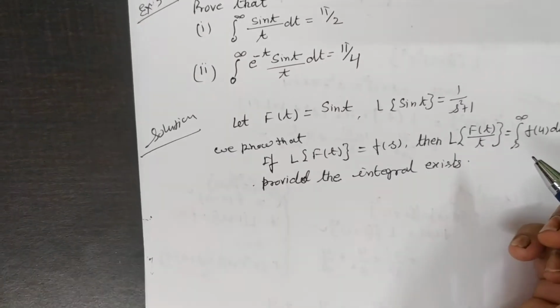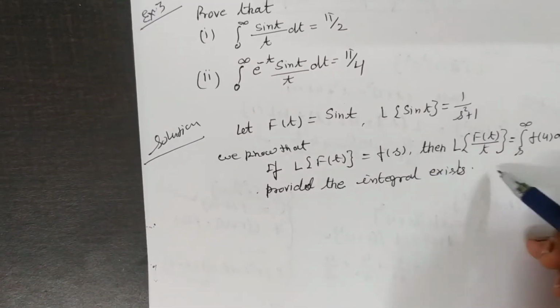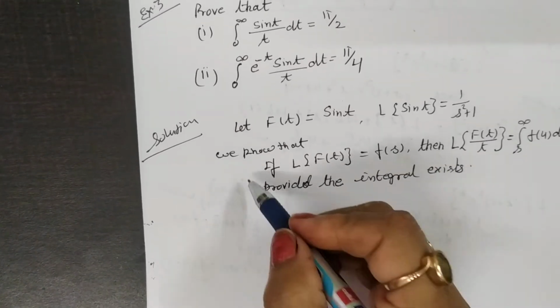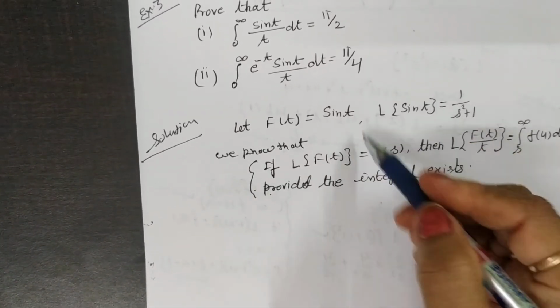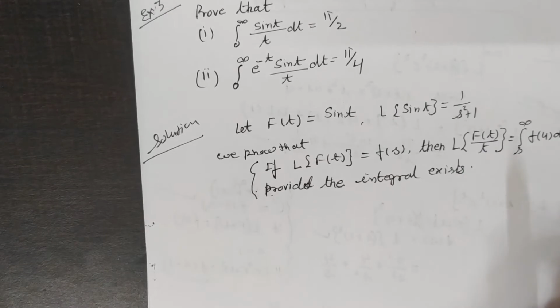This theorem you proved earlier. By using this we solve this question.